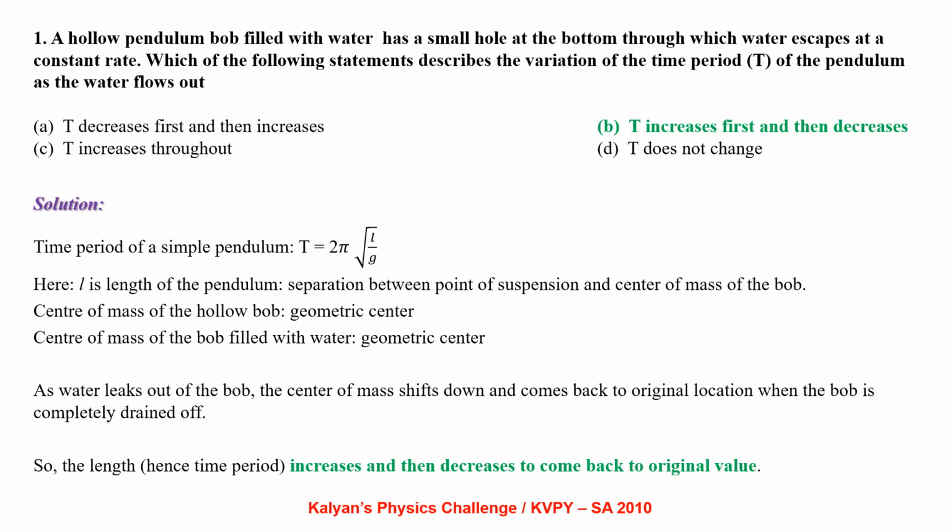A hollow pendulum bob filled with water has a small hole at the bottom through which water escapes at a constant rate. Which of the following statements describes the variation of time period of the pendulum as water flows out?